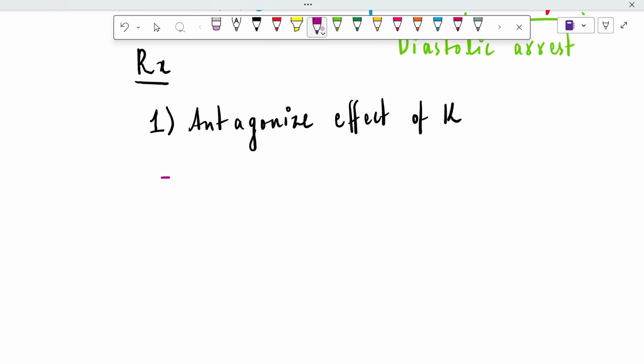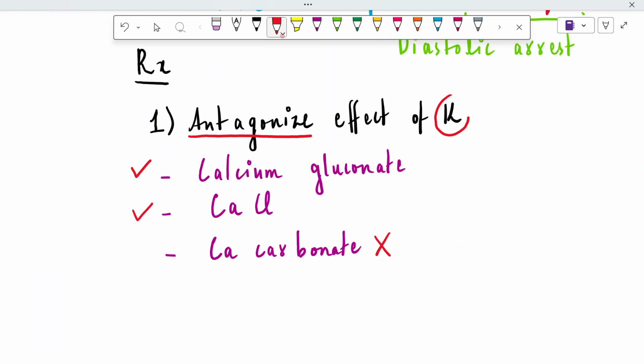Potassium relaxes the blood vessels, relaxes the smooth muscles. Calcium contracts the blood vessel, it contracts the smooth muscle. So calcium gluconate, calcium chloride, and calcium bicarb are very helpful. The second strategy we can apply here is to redistribute the potassium.